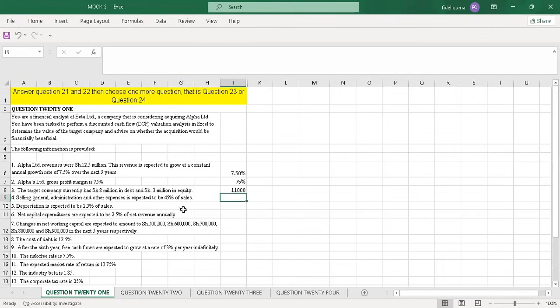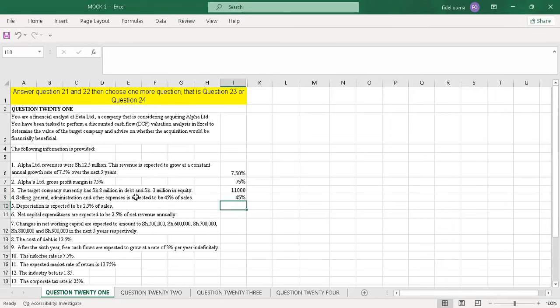So that's the total, the worth of the company, which is 11 million. Number 4, selling, general, administration, and other expenses is expected to be 45% of sales. So let me just indicate here that we have 45%.